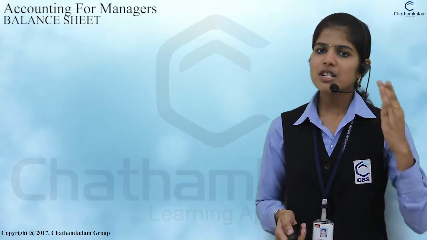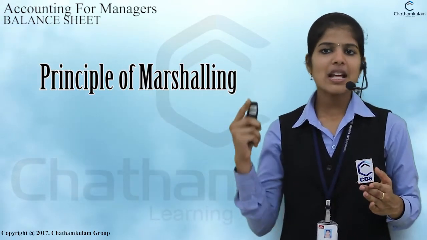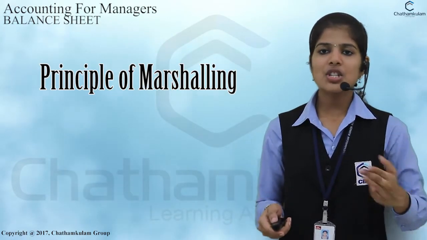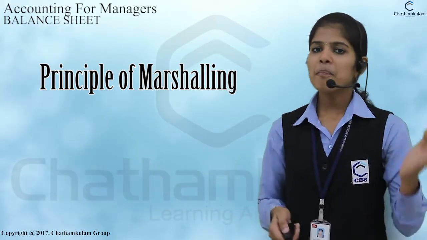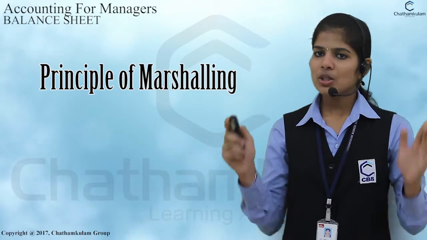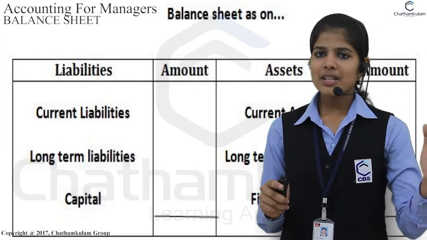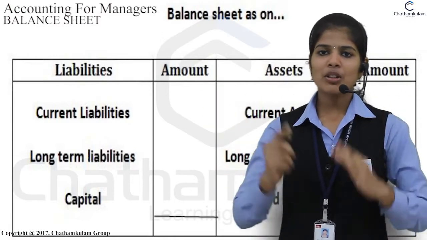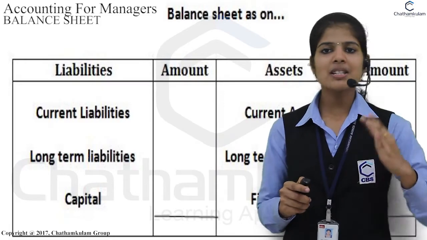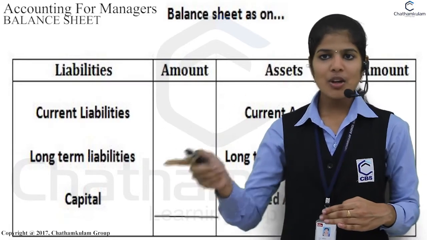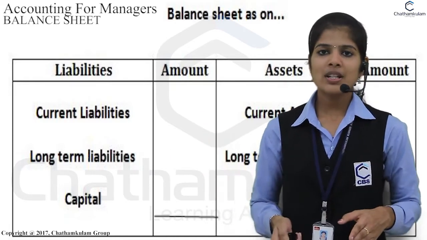According to the principles of marshalling, marshalling refers to the arrangement of assets and liabilities in the balance sheet in the following order. There are two orders: the liquidity order and the permanency order. There should be a particular format for the balance sheet. It has four columns: liabilities, amount, assets, amount. In the liability column, we enter the current liabilities, long-term liabilities and the capital. In the asset column, we enter the current assets, long-term investments and the fixed assets.